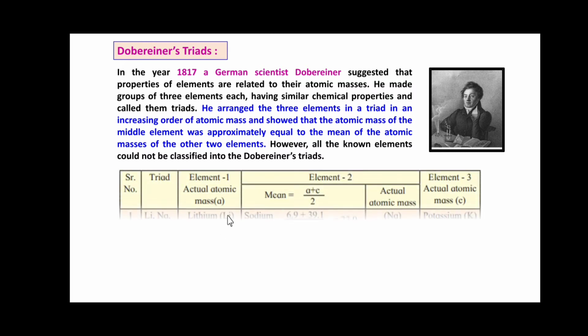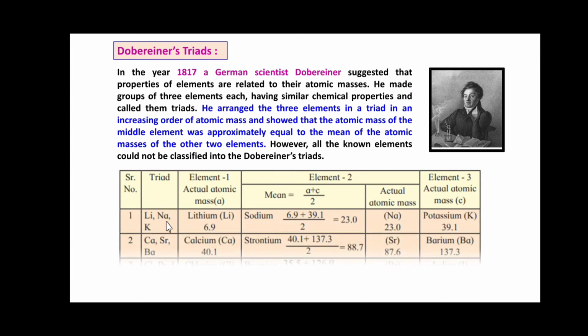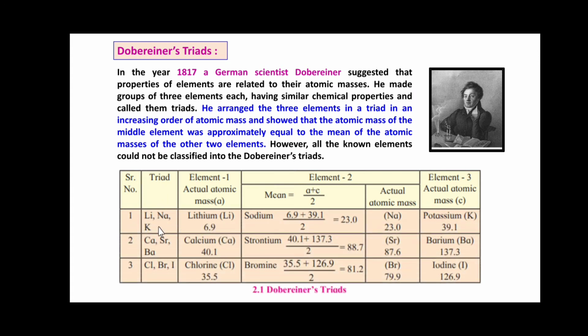Here some of the elements are given, and triads are explained. The first triad is lithium, sodium, potassium: Li, Na, K. The actual atomic masses: lithium is 6.9, and the third is potassium, whose mass is 39.1. The average of these two, 6.9 and 39.1, divided by 2, is 23, and the actual atomic mass of sodium is 23 only. So this proves to be a right triad.